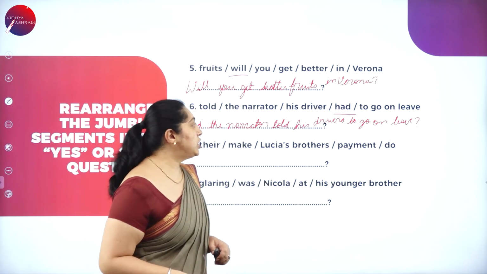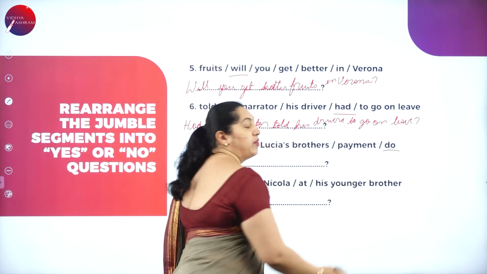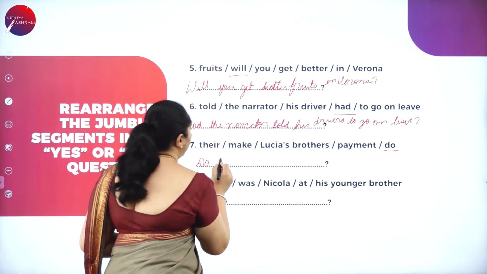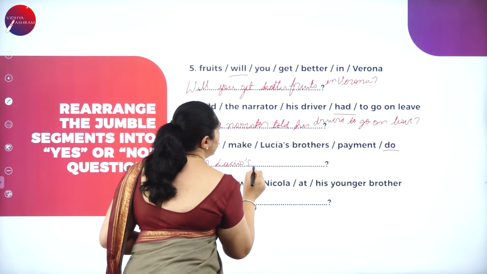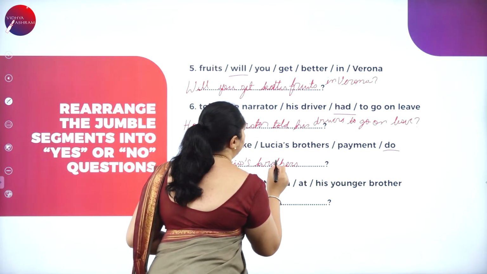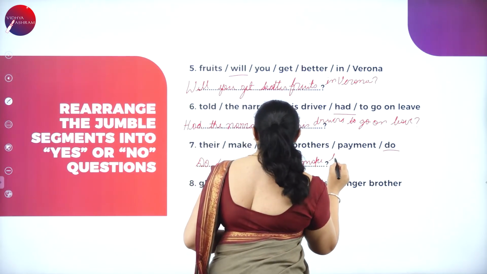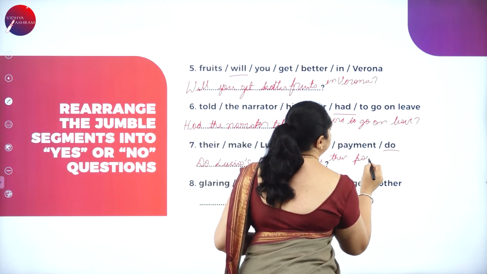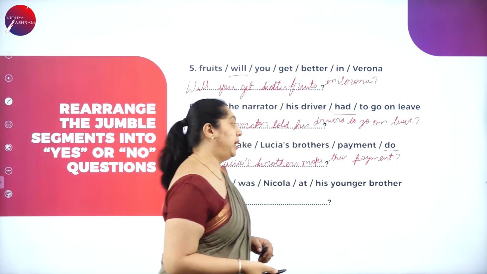Next: there, make Lucia's brothers payment due. The helping verb is do. Do Lucia's brothers make their payment?